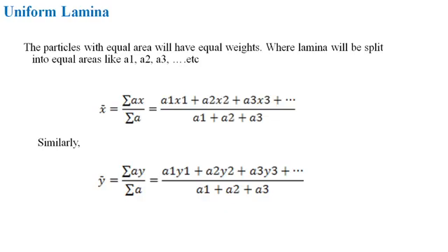Similarly, y bar is equal to sigma Ay, that is the moment of the individual areas about OX divided by total area, that is sigma A, is equal to A1 y1 plus A2 y2 plus A3 y3 plus etc. divided by A1 plus A2 plus A3.